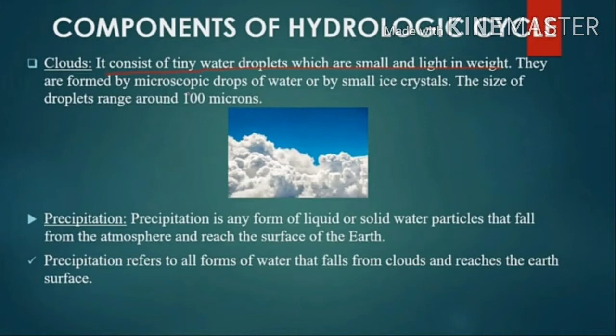Now we will see the forms of precipitation. The form of precipitation in a region depends on the kind of weather or climate of the region. Precipitation in the warmer parts of the world is always in the form of rain or drizzle.